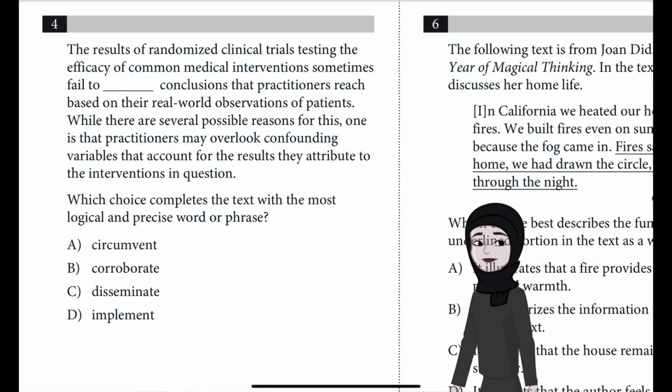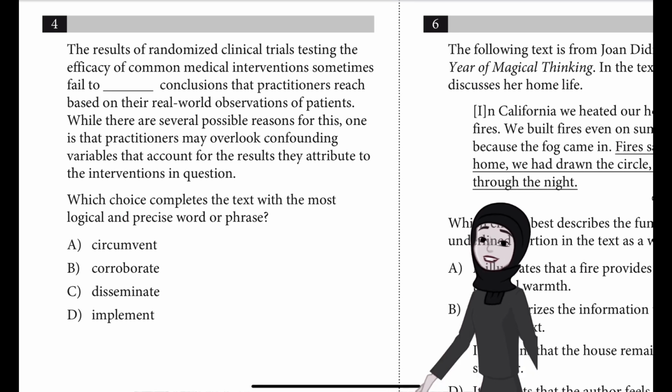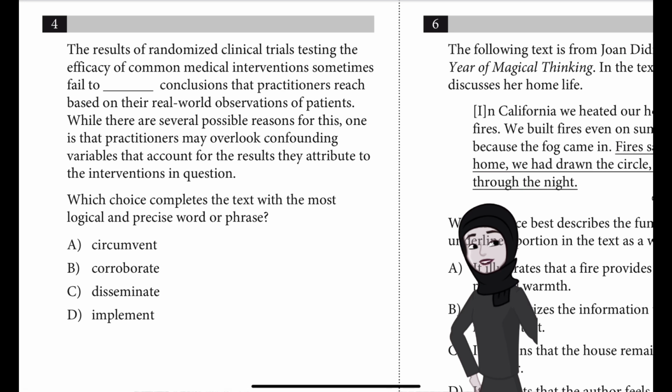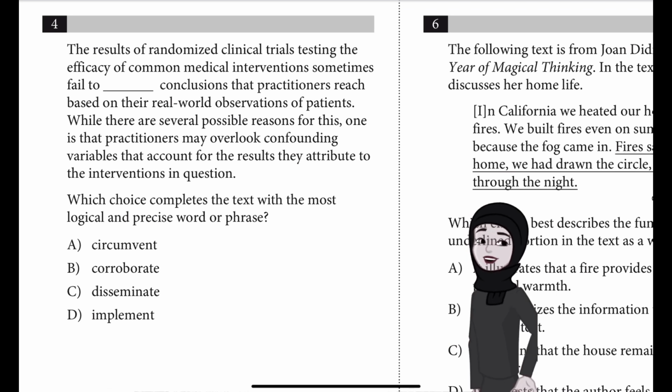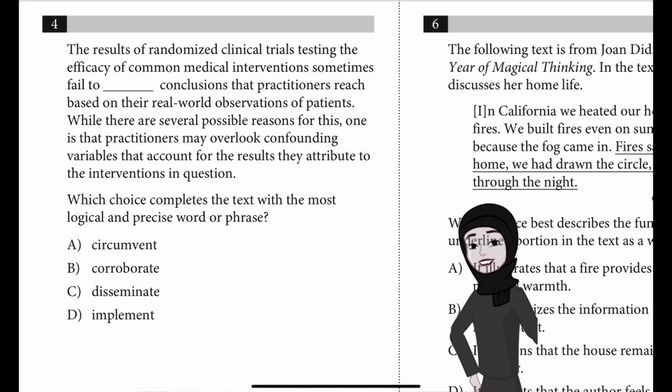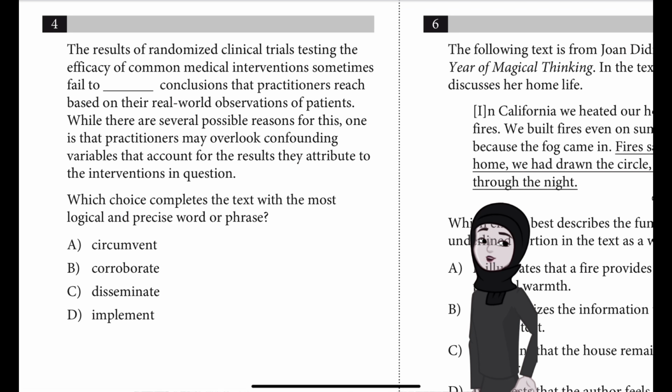Question number 4. The results of randomized clinical trials testing the efficacy of common medical interventions sometimes fail to blank conclusions that practitioners reach based on their real world observations of patients. While there are several possible reasons for this, one is that practitioners may overlook confounding variables that account for the results they attribute to the interventions in question.